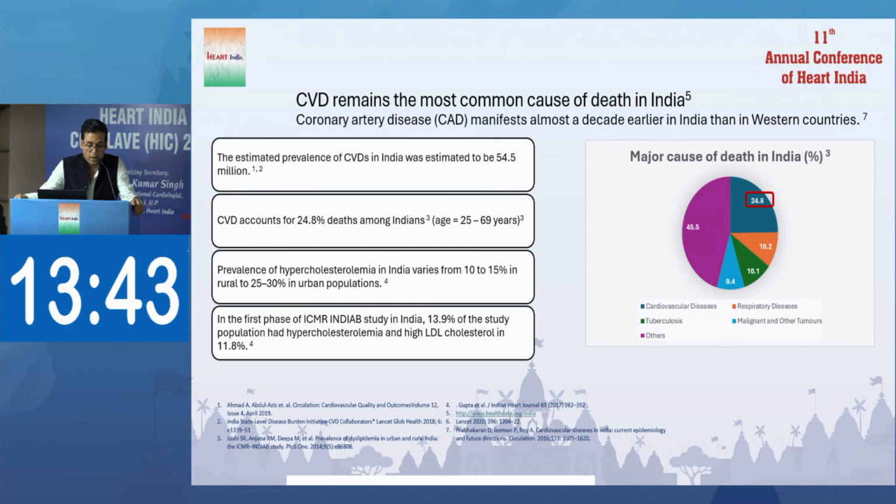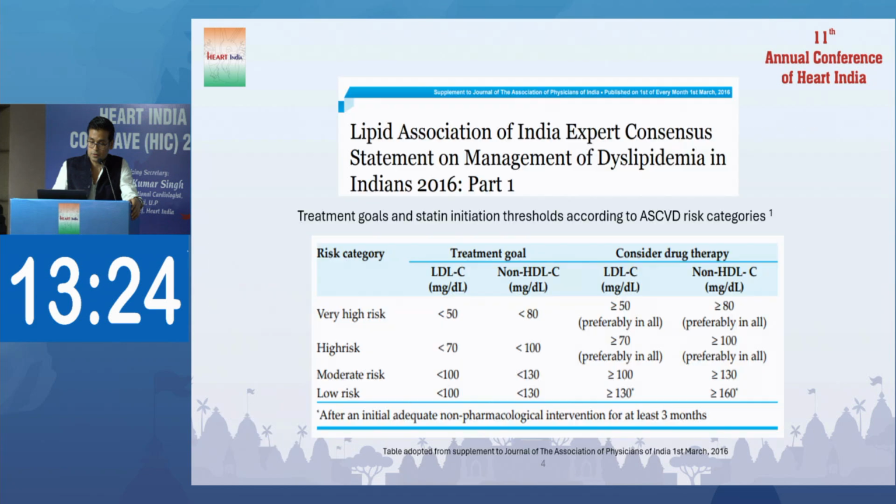In the ICMR-INDIAB study data, 13.9% of the study population had hypercholesterolemia, in which high LDL is present in 11.8%. Other patterns include low HDL, which is very common, up to 70% of the population, and high TG, which is about 30% of the population.